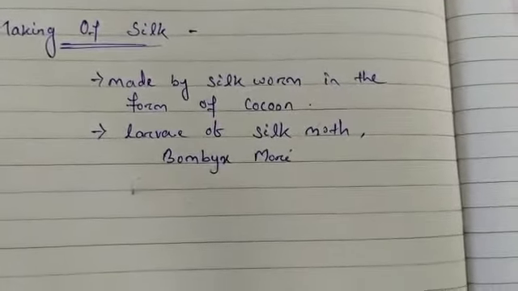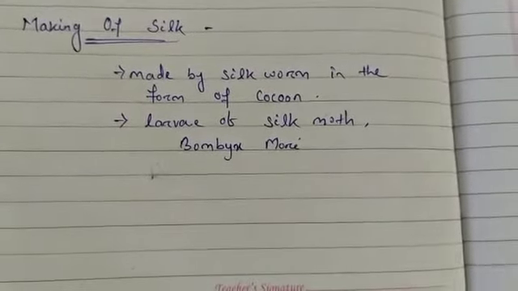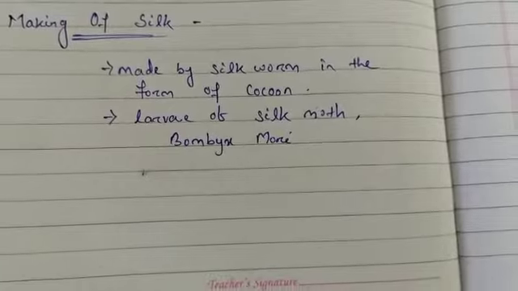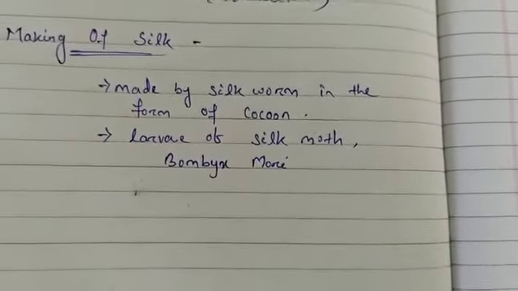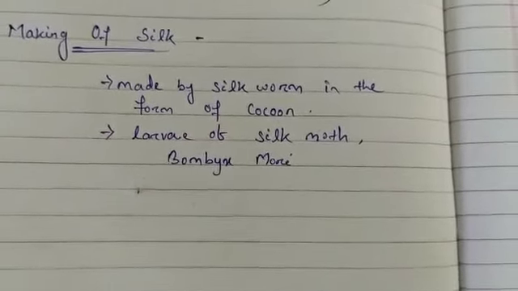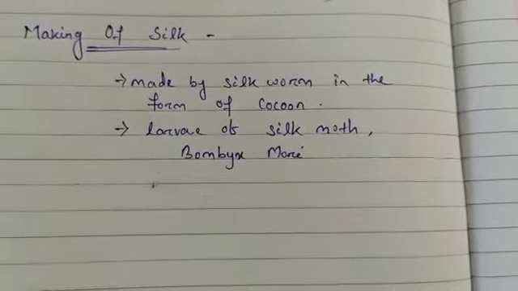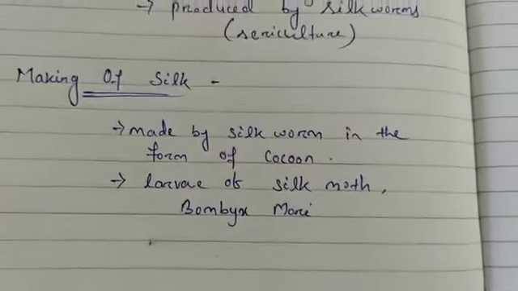So the first step is raising silkworms. In making silk, the first step is raising silkworms, where a silk moth lays about 200 to 300 eggs and dies. After that it dies. The eggs are kept at a temperature between 25 to 31 degrees Celsius in highly humid conditions